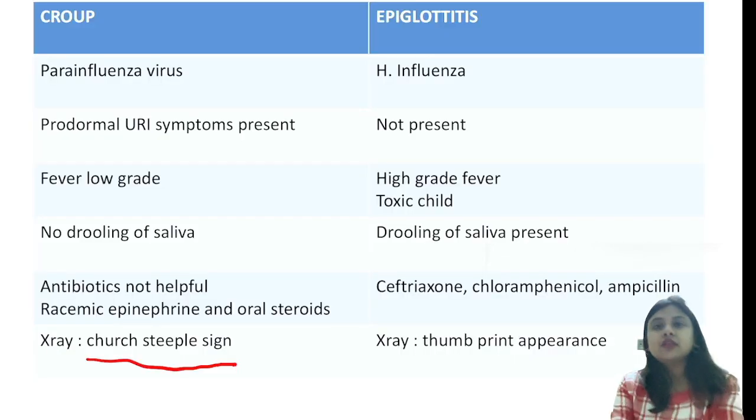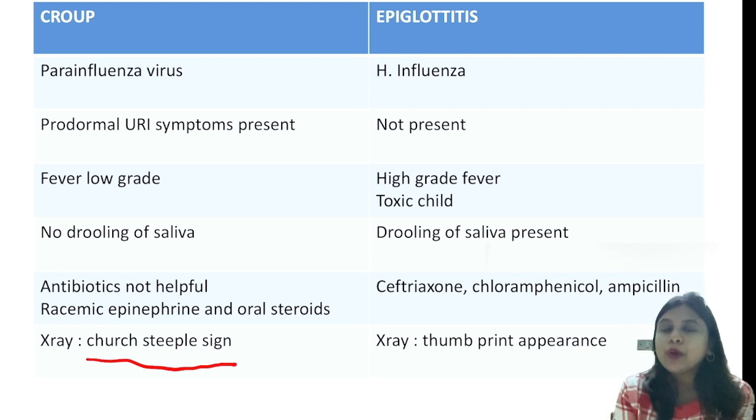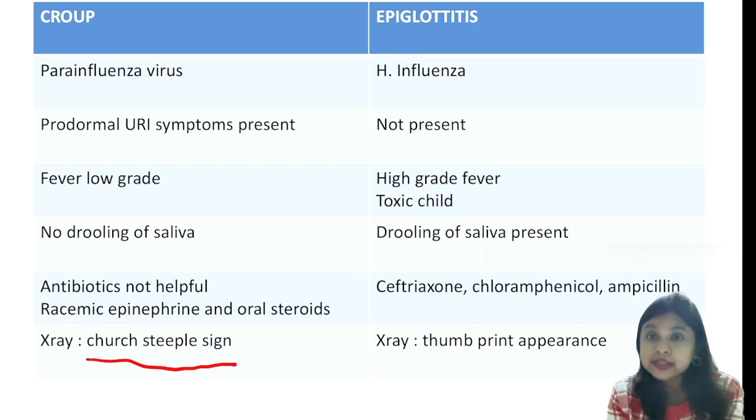So let's go back. It's a high grade fever, toxic child, there is going to be drooling, there is going to be stridor, and we need to start the child on IV antibiotics, ceftriaxone. So the lateral view X-ray will show you a thumbprint appearance. Okay, so differentiating between croup and epiglottitis is very important for your subsequent exams, even for your INI-CET. These are very important images.